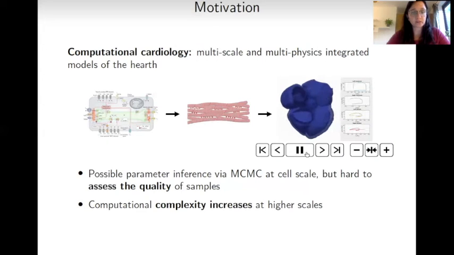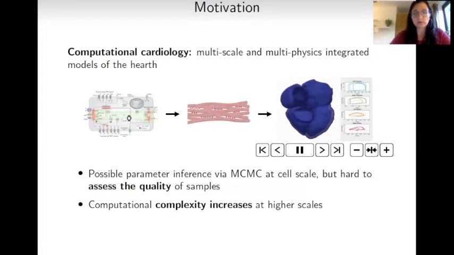So the main motivation for this talk is in computational cardiology, where we want to make multi-scale and multi-physics models of the human heart. This means that we're integrating different physics, so electrophysiology and mechanics, and we're propagating uncertainty through different scales. So starting from a cell scale to a tissue scale to an organ scale.